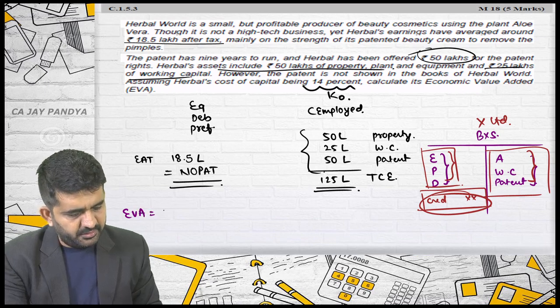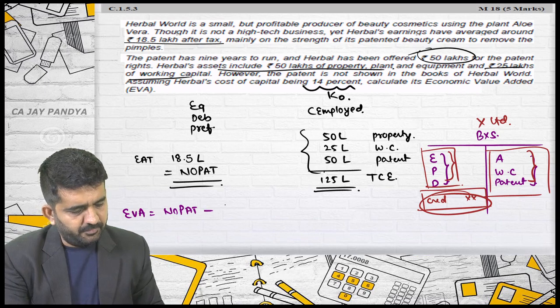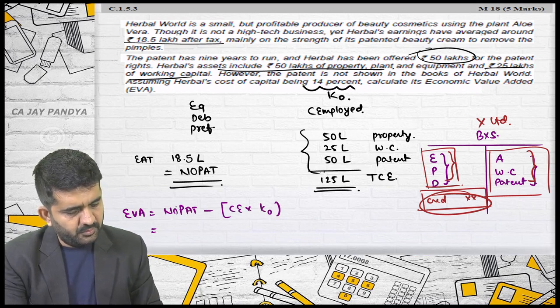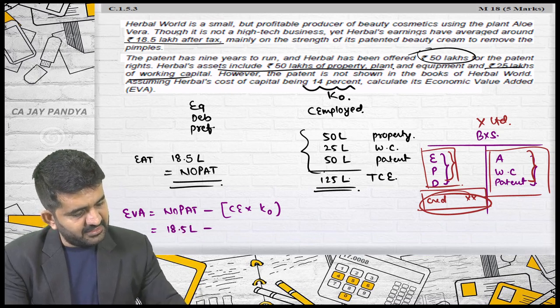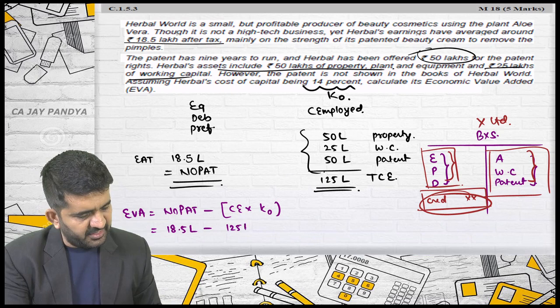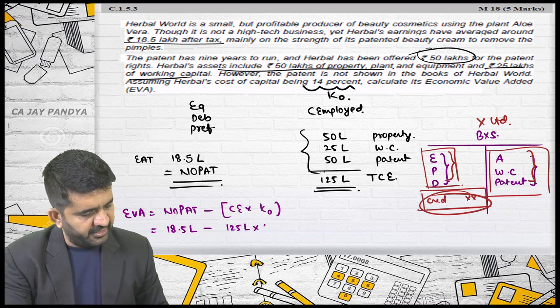EVA is equal to NOPAT minus capital employed into KO, which is 18.5 lakhs minus capital employed, 125 lakhs, into KO, they have already given as 14%.